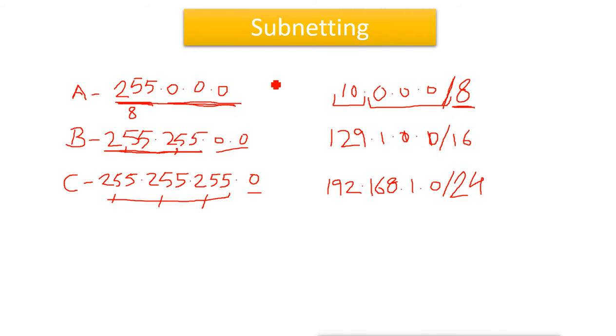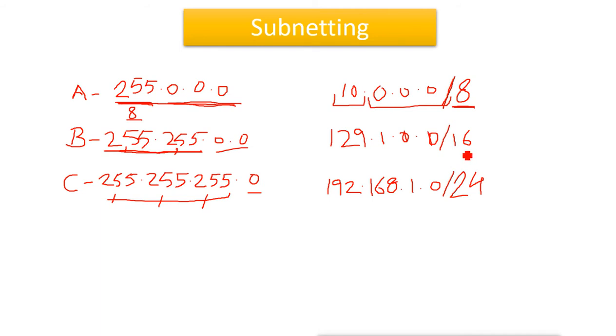So when I say /8, we are talking about the enabled bits in the subnet mask, and that means 8 bits are on, which means 255.0.0.0. So it is the class A subnet mask for this IP.